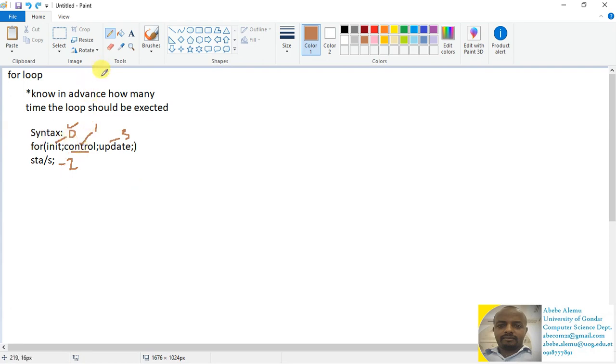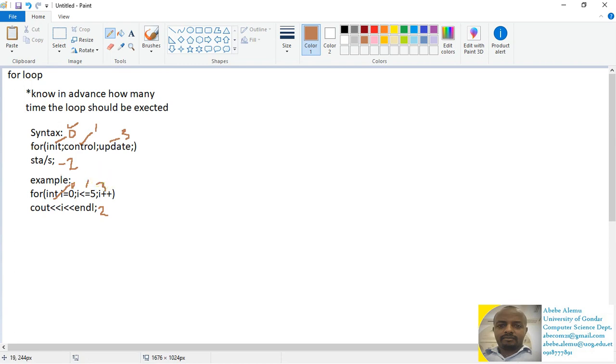Let's have a look at a code example. If you are asked to display the numbers 1 up to 5, this is the right example. Now, for example, if you are asked to display the numbers 0 up to 5, we have to do these things. This will display the numbers 0, 1, 2, 3, 4 and 5. In this case, this is step 0, step 1, step 2, step 3.